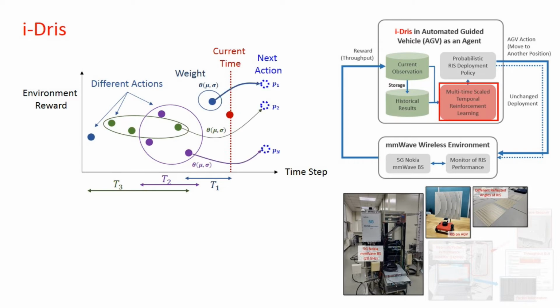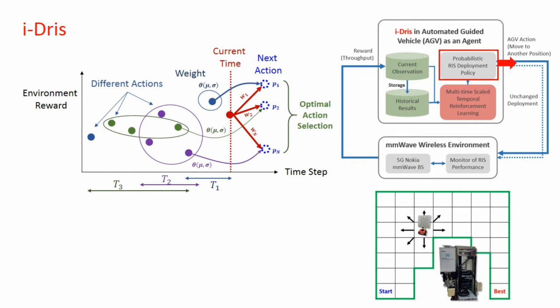the weights of future actions. Furthermore, current observation is significantly weighted because of its high correlation to future action and environment. The optimal AGV action for RIS deployment is finally selected with its maximum value. Its selection includes either move to another position or remain unchanged deployment.